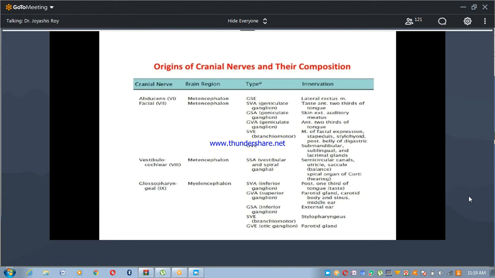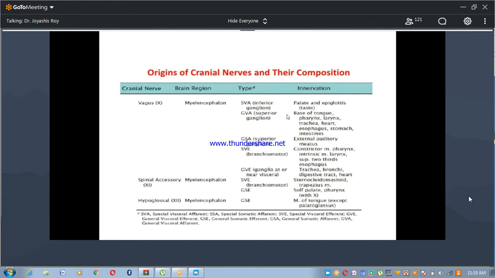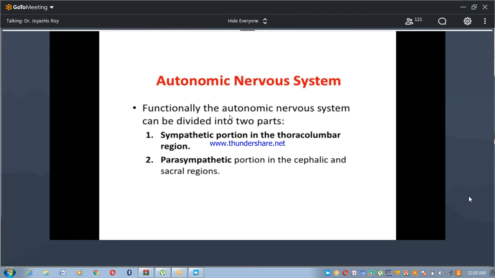I'm not doing details. And the vagus nerve, that is the 10th cranial nerve, develops in the myelencephalon: special visceral efferent, inferior ganglia, and general visceral efferent, superior ganglia. Innervation from the palate and epiglottis for taste, and the base of the tongue, pharynx, larynx, trachea, heart, esophagus, stomach, intestines through general visceral efferent. You see this table in your books in detail. Finally, accessory, hypoglossal.